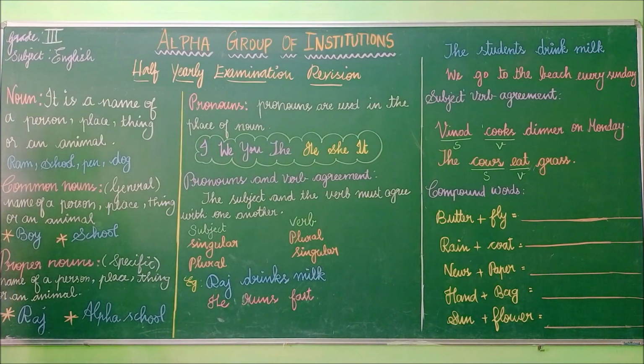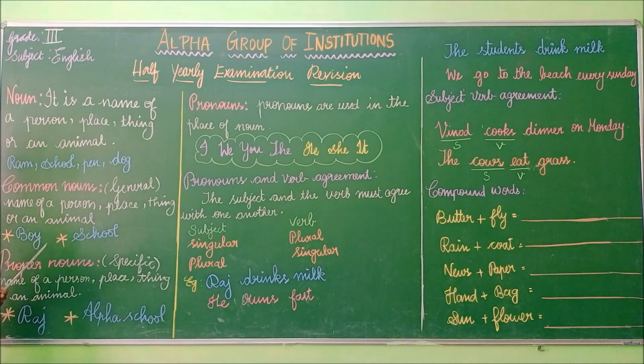Proper nouns. Proper nouns are nothing but a specific name of a person, place, thing, or an animal. See, Raj, Alpha school. Here I am generally telling a boy. Here I am telling the specific name of a boy, Raj. So it is a proper noun. School. Here I am generally telling school. Here I am specifically telling a school name, Alpha school. So it is a proper noun.